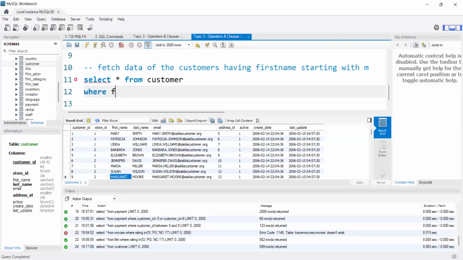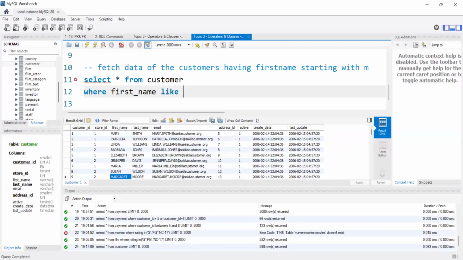Inside the where clause, I will write first underscore name. See, we need to write exactly how it is there in the column name. We have underscore in between, right? If I don't write this, it will throw me error stating that column doesn't exist. We need to write as it is. So I'm writing first name.